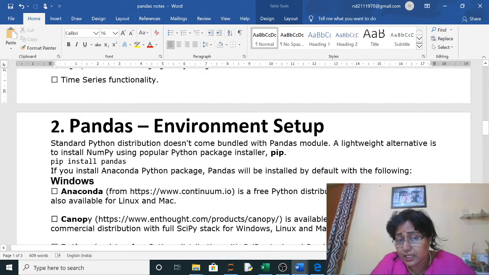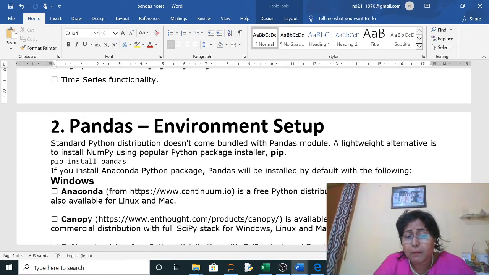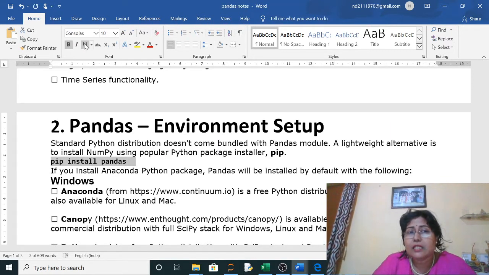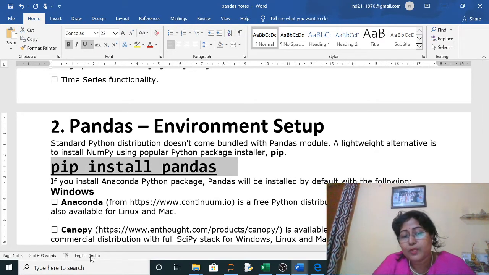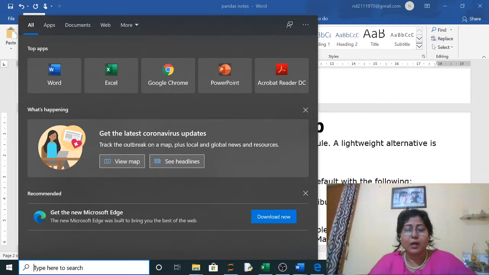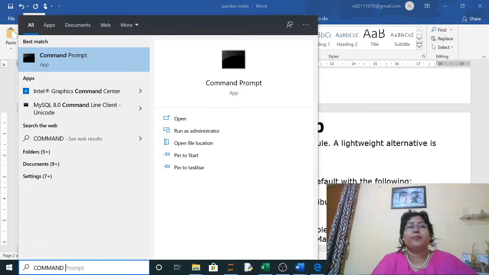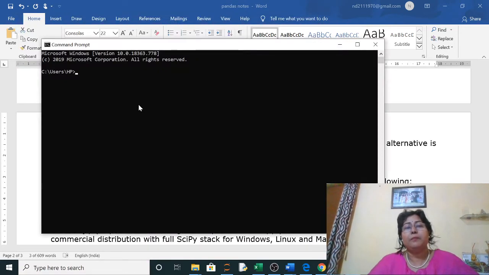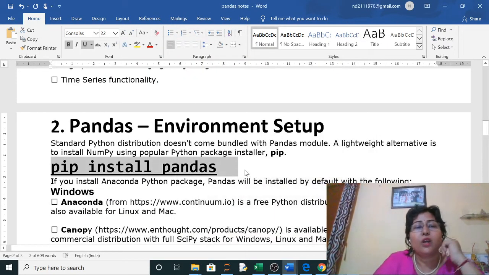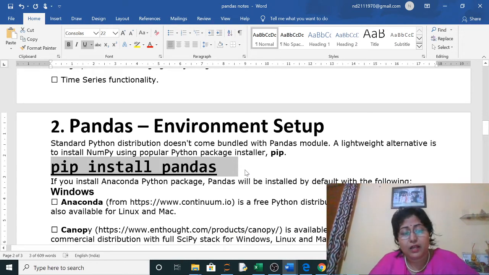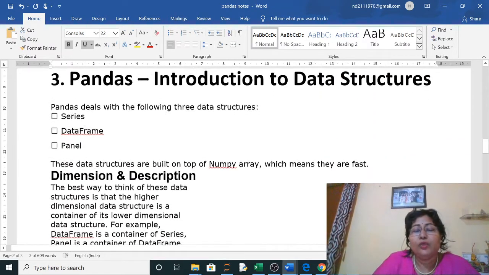Now how to install? This is the main thing. First you will open command prompt and type pip install pandas. In my computer it is already installed, so it will simply show it is already installed. So you will use pip install pandas, install pandas and then start with your work.